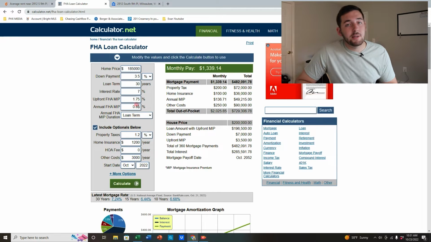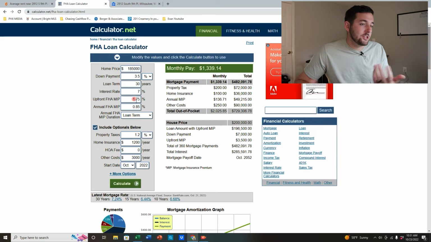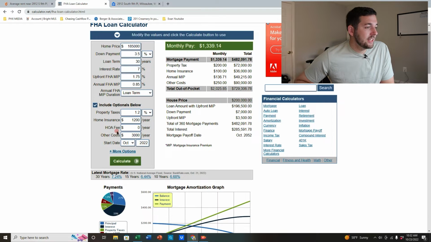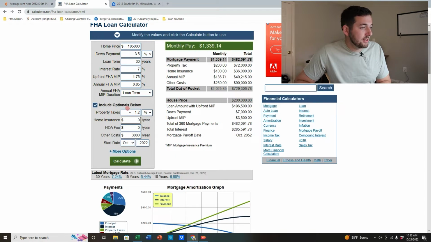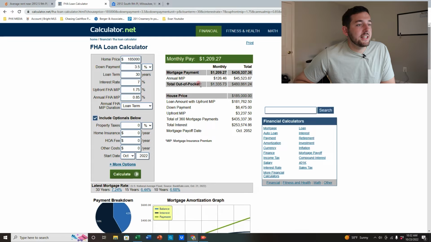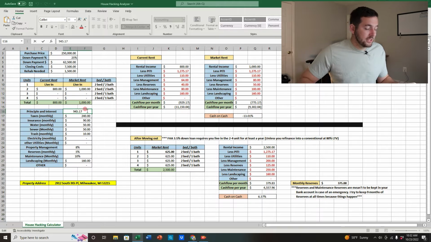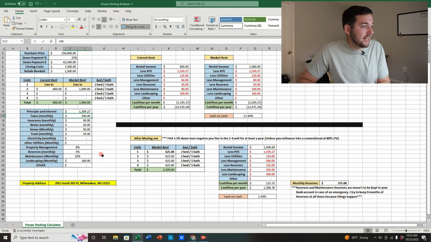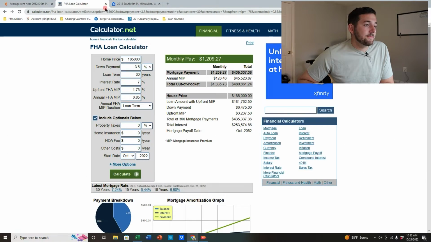And then you're going to leave this because this is PMI on an FHA loan. It's just because you're putting so little down. This is basically a mortgage insurance premium. Just because you're putting little down, they're going to charge you a little bit more, so you want to keep that. Since we're doing this separately, we're going to put all these down and hit calculate. And what we're looking at is about $1,209.27. So we'll go over here to principal and interest, $1,209.27. So that's that. Now we've got to go figure out the taxes and insurance.